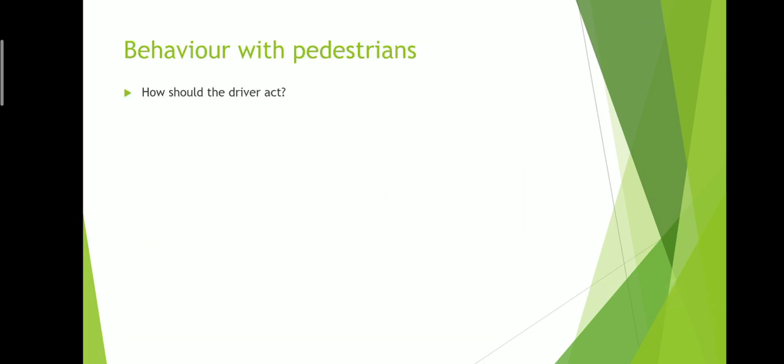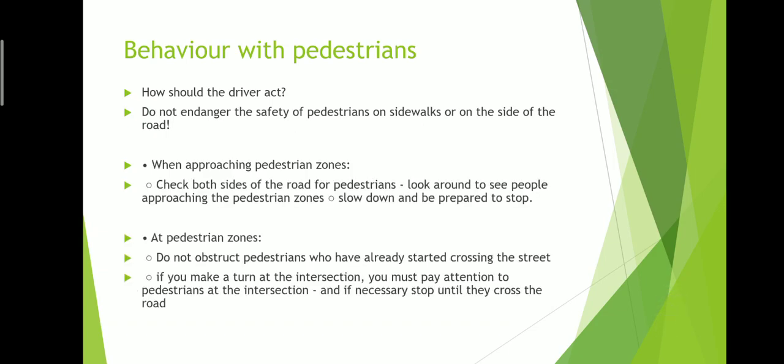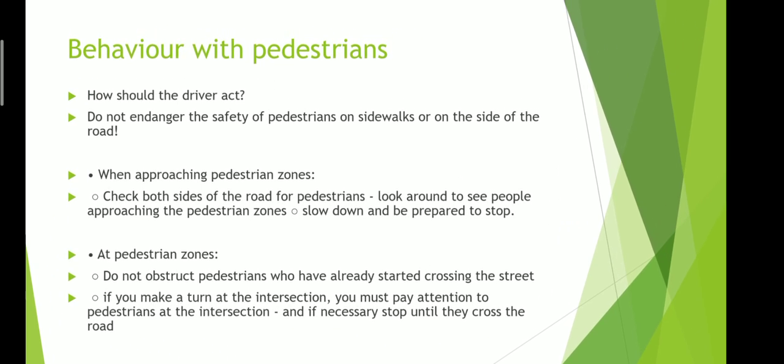How you should behave with pedestrians: all things point to the same thing. Pedestrian safety is the most important. If you find someone crossing the road, you have to slow down and stop for him. Pedestrian safety is of utmost importance.